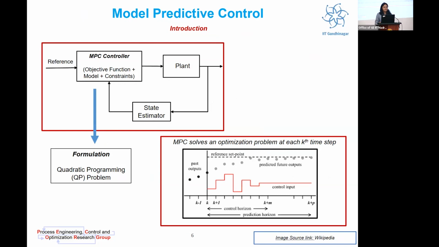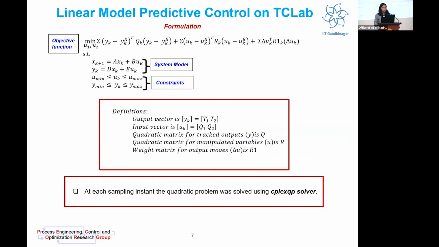In our case study, we have addressed our problem as a case of linear model predictive control formulation. So in this, you can very well see that the objective function is in the form of a quadratic program, and the system dynamics is captured using a linear set of equations.